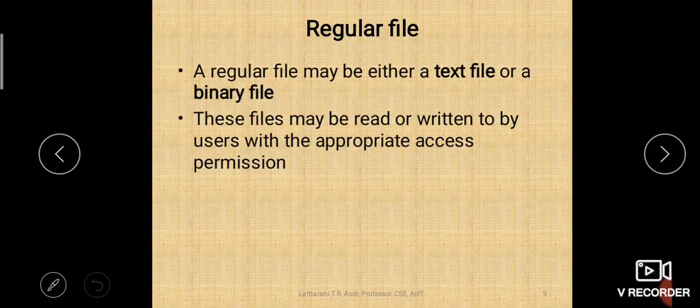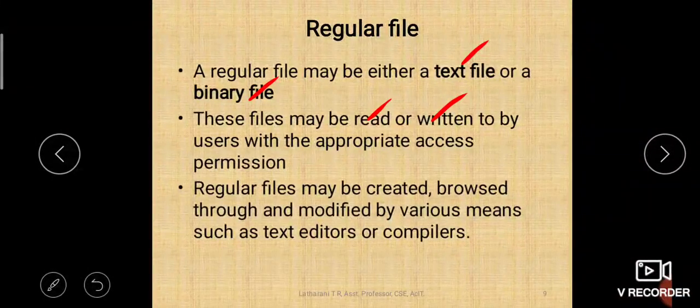These files may be read or written to by users with appropriate access permissions. So you can read the contents of these files or you can write into these files, but you should have proper permission, read and write permission. We'll discuss the permissions also in later classes. So appropriate permission you should have to read or write the text file or the binary file.